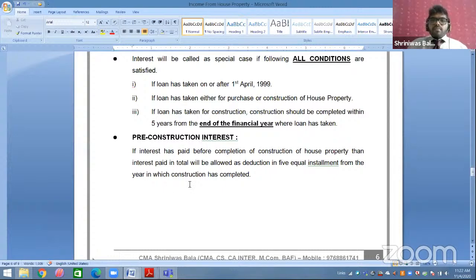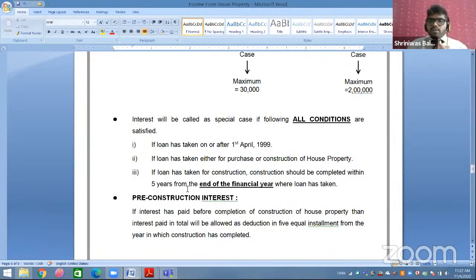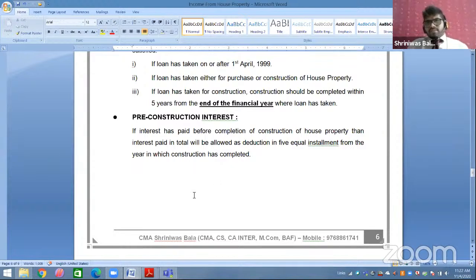Okay. The loan should be taken on or after 1st April 1999; second, for purchase or construction; and third, for a construction, it should be completed within 5 years from the end of the financial year where the loan was taken. Now there is one concept called pre-construction. Okay, so the pre-construction concept is there.